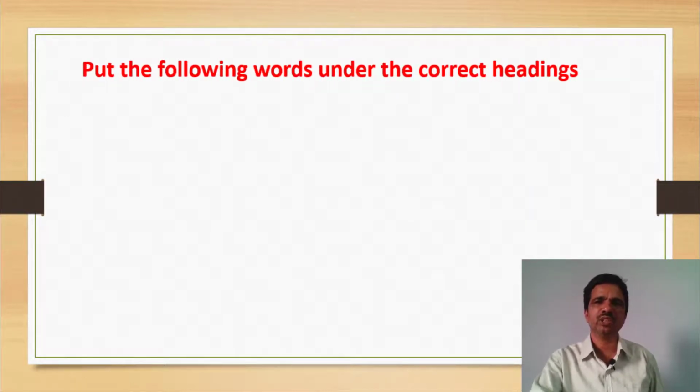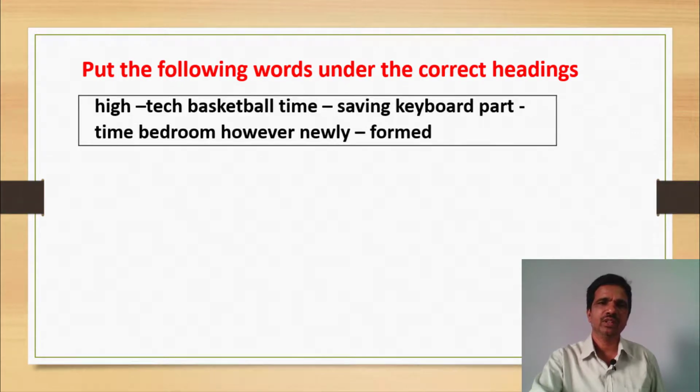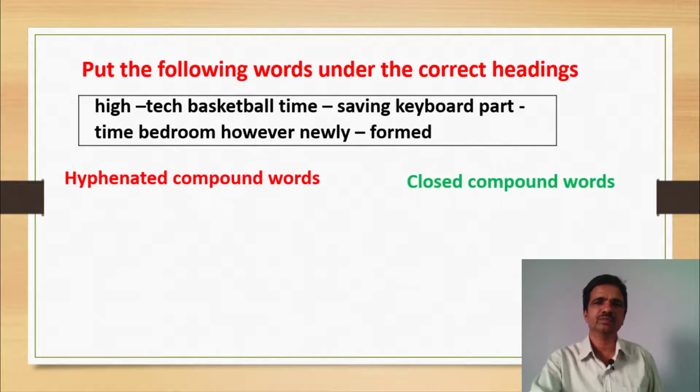Put the following words under the correct headings. Under these, 8 words are given. There is a heading, hyphenated compound words, and closed compound words. From the 8 words, we should identify 4 hyphenated compound words under the heading of hyphenated compound words, and 4 words will be identified under the closed compound words. First of all, we should identify hyphenated compound words because it is very easy to identify. There is a hyphen. Look at this.